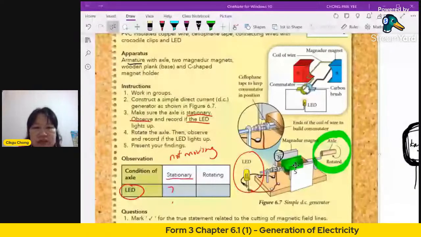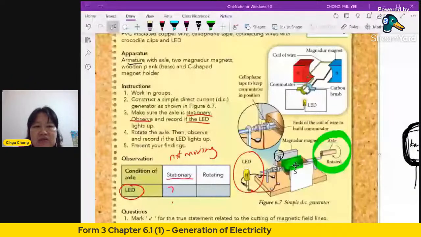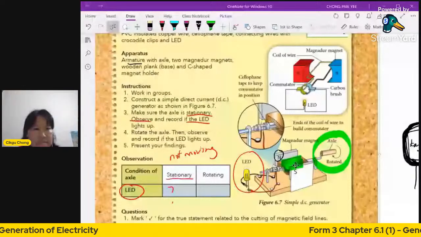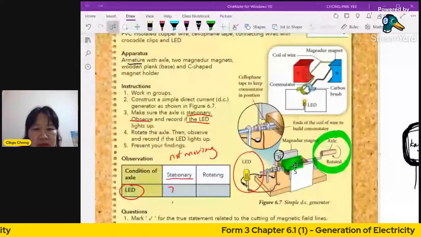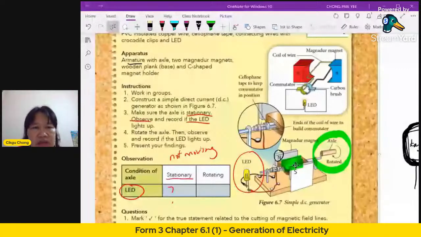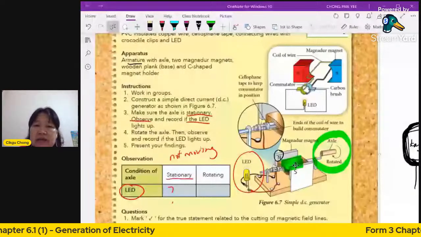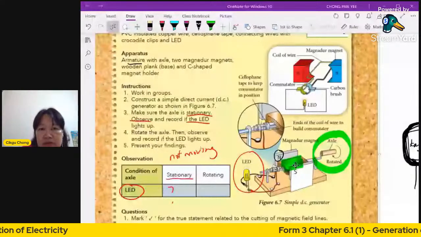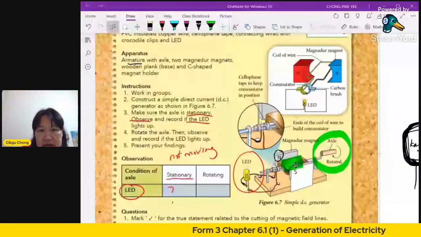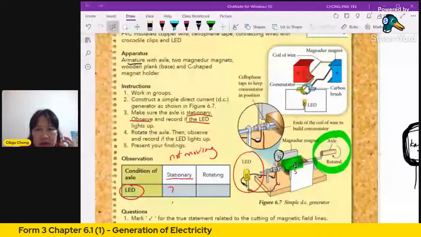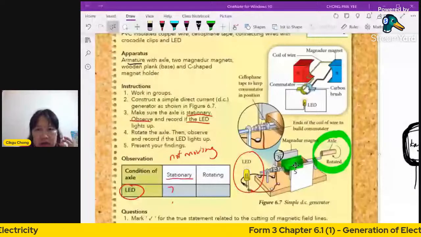Next one now. Tick true or false for the statements here. Tick for the true statements and mark the false ones. So A: when the coil of wire and magnet are stationary, both are stationary, the coil of wire and also the magnet, the magnetic field lines are cut. Both are stationary, but already the magnetic field lines are cut. So correct or wrong, true or false?